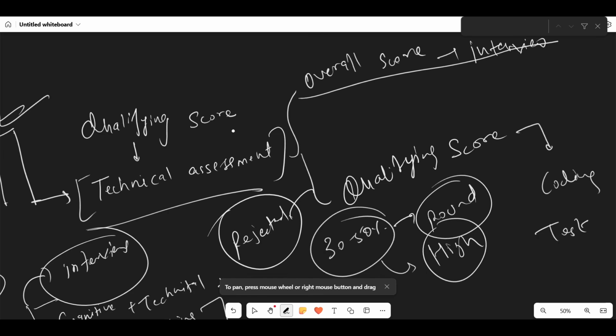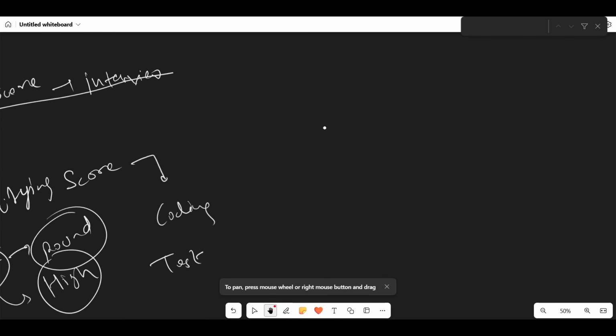You can say around 50% or something is the qualifying score for the technical assessment, and the technical assessment is also hard. Okay. So if you qualify, you will move forward with the coding assessment. You will get your results immediately. In the next 5 minutes, you will be proceeding with the next assessment. Only in 5 minutes, on the same screen, you will get your next assessment. Otherwise, you will be rejected there only.